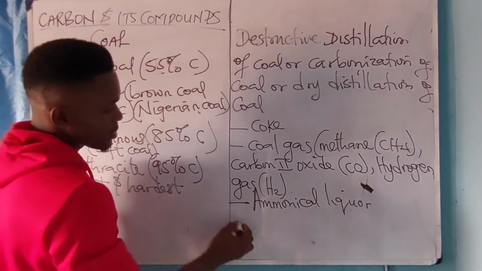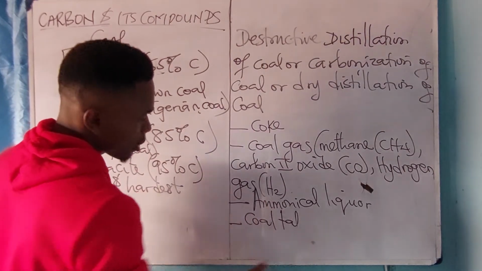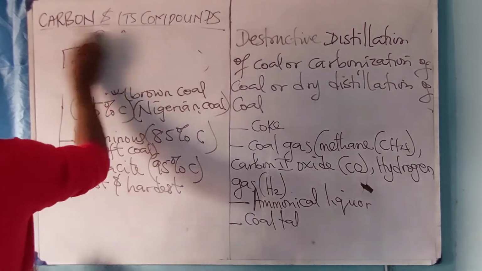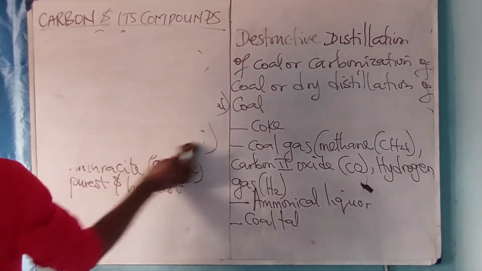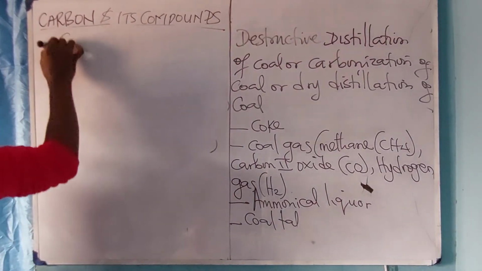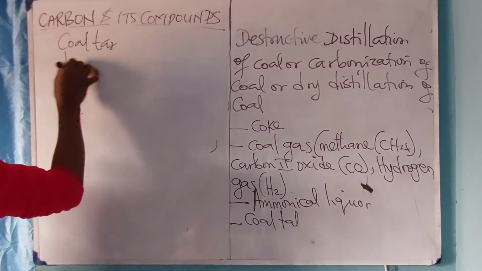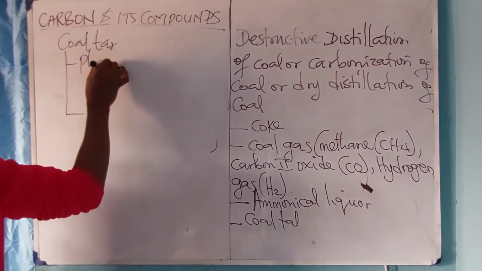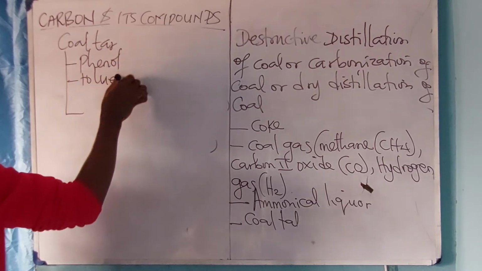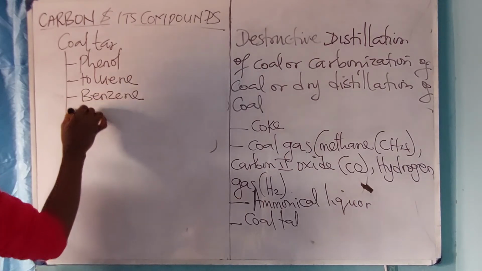Then the fourth one is we have the coal tar. The coal tar is made up of different constituents, like phenol, toluene, benzene, and naphthalene.